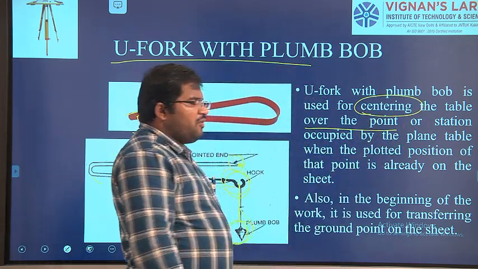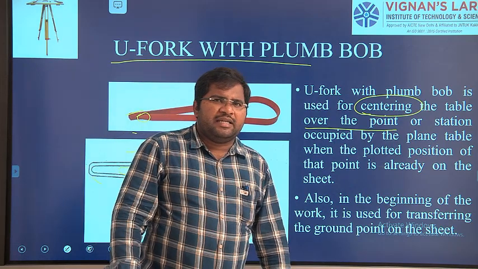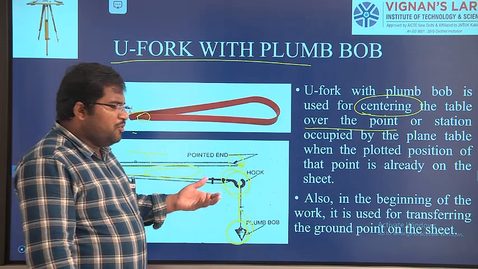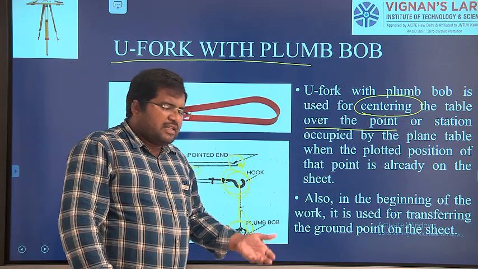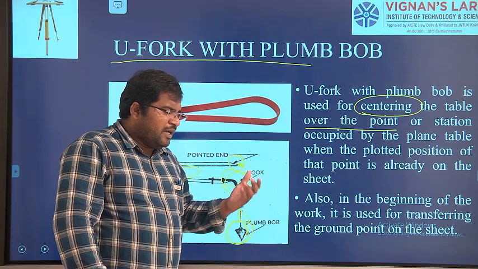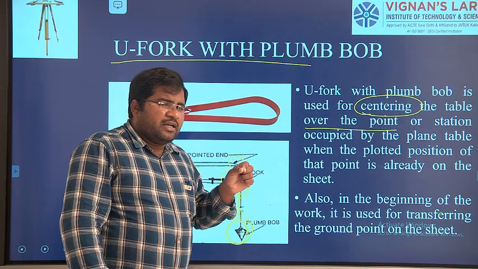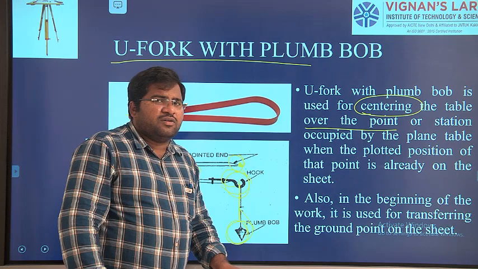That means if you want to take the reading at a point A, we are going to place this plane table over the point A. Now we want to know whether the point which is marked on the paper is exactly located over the point A on the ground.